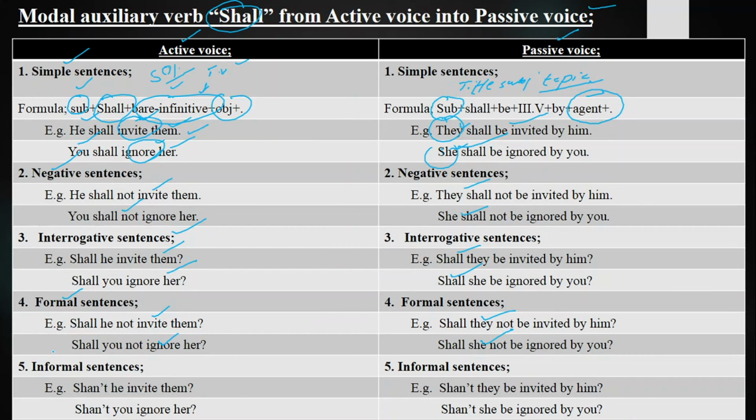Last we have got the informal sentences, those sentences in which we ask question, deny the statement, and we ask them in an informal way. We use it in a friendly atmosphere, with our juniors, youngers, and with our friends. Like shall not, short form is shan't. Shan't he invite them, shan't they be invited by him, shan't you ignore them, shan't they be ignored by you. So these are the sentences of modal auxiliary verb shall from active voice into passive voice.